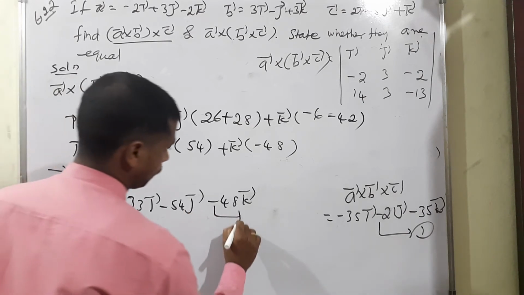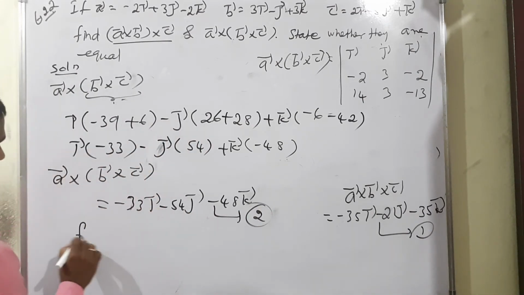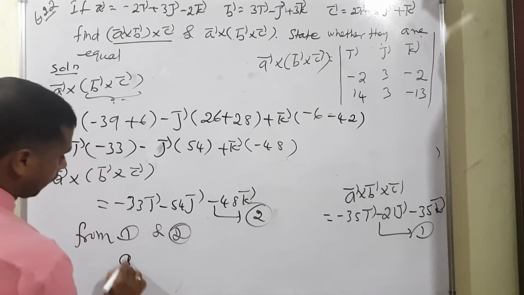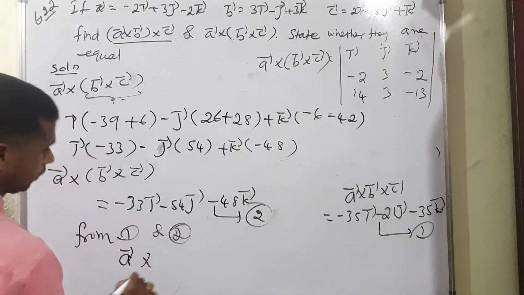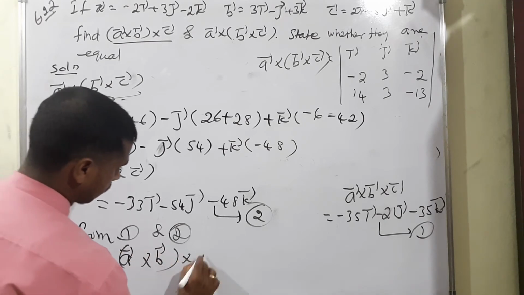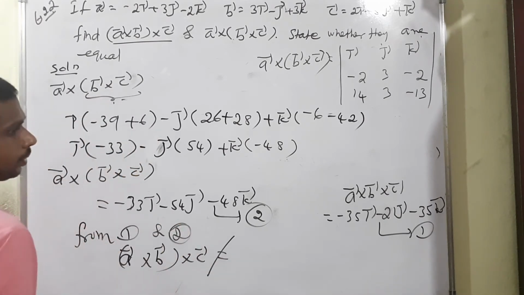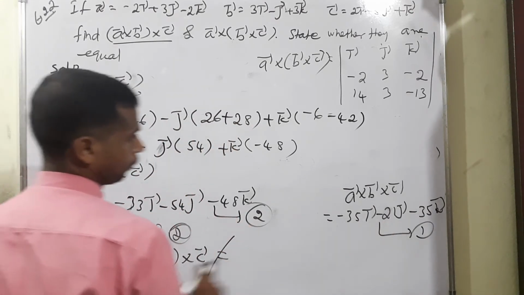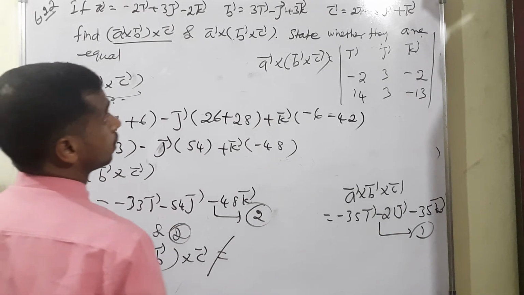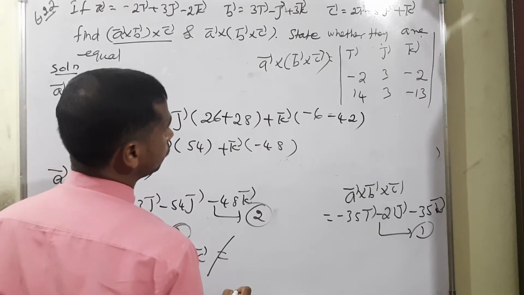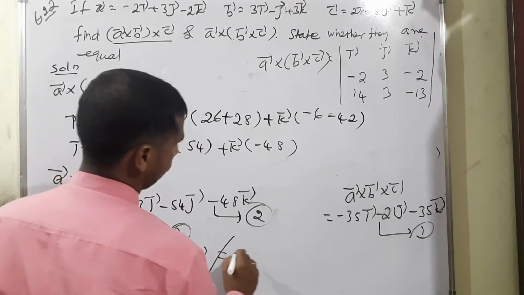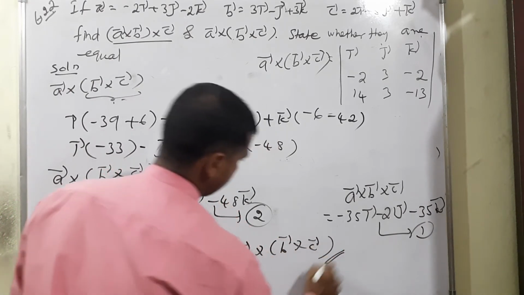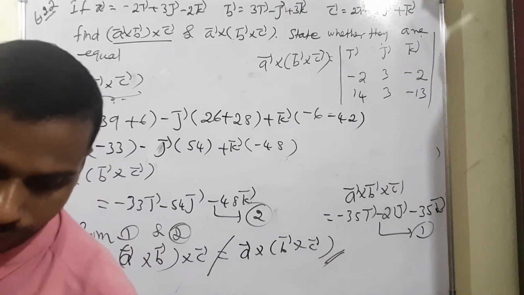This is equation number 2. So from 1 and 2, definitely we can say A vector cross B vector cross C vector is not equal, isn't it? Look at that: minus 35, minus 33, minus 21, minus 54, minus 35, minus 48. So, not equal to A vector cross B vector cross C vector. Okay, I will continue with the next example.